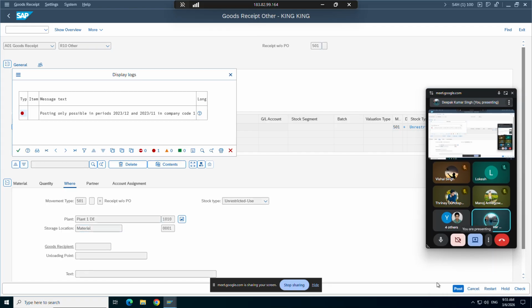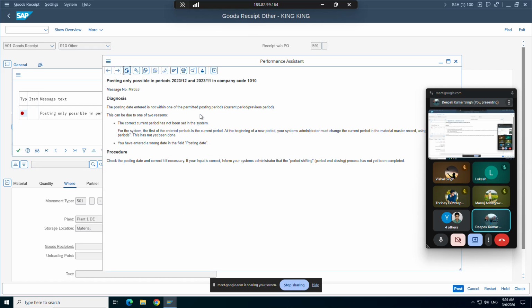As I was saying yesterday, in MIGO before posting you can have a simulation. Same kind of check we have in credit management, right? Before actually creating the order, we can see whether our order will go to credit block or not. Similar kind of simulation we have in MIGO. You put all your data, you click on check. If any error comes, it will show you here itself. If you click on this button, it will show you the whole message. So it says posting period only open for 11 and 12.